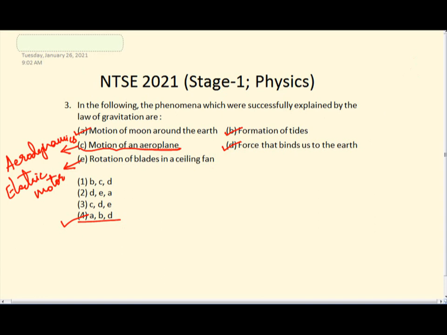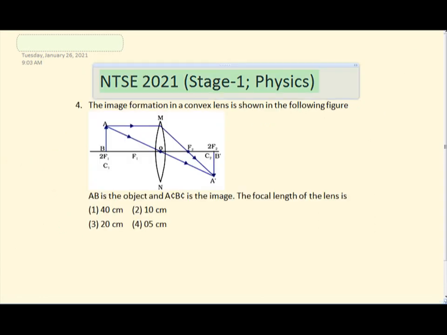Alright. Next, we'll move on to the fourth question. Okay. What does it have to say? The image formation in a convex lens is shown in the figure. It is shown like this. See, the object is at 2f. 2f is nothing but the center of curvature of this lens, right? Which is given as C1.